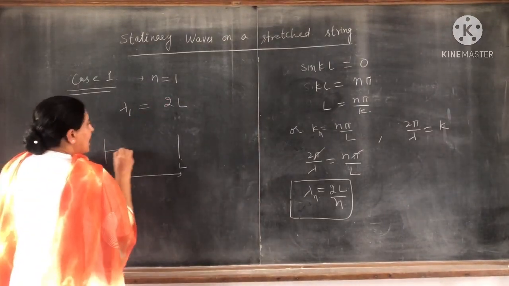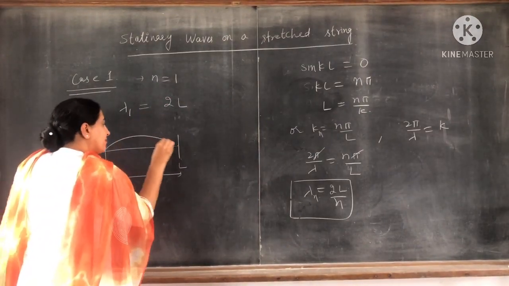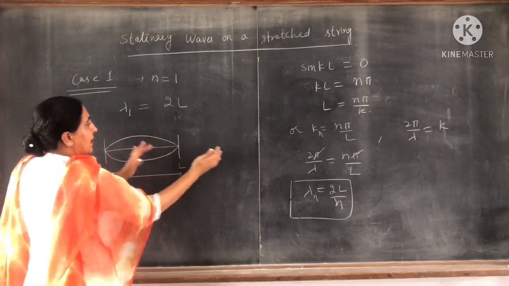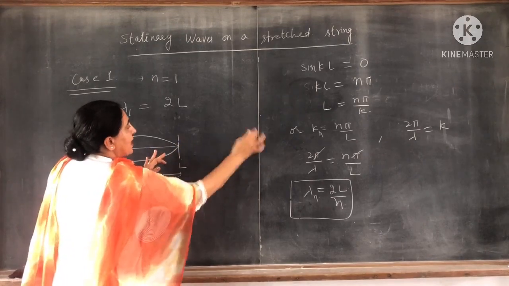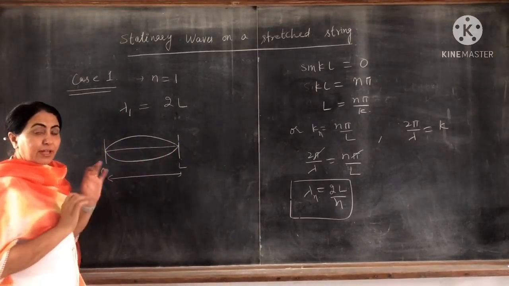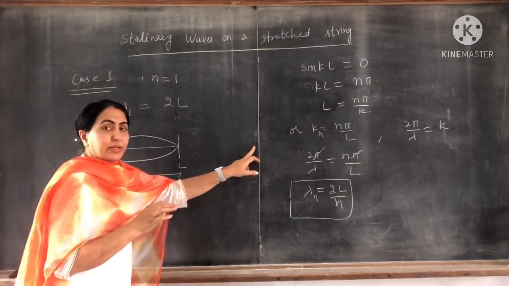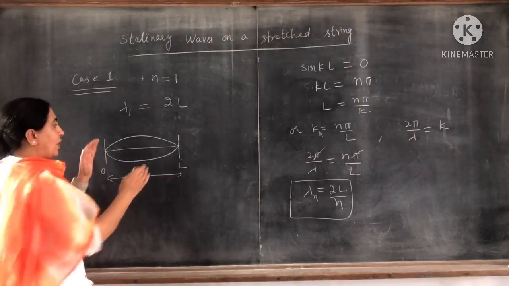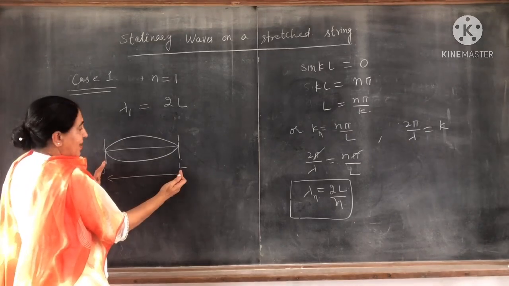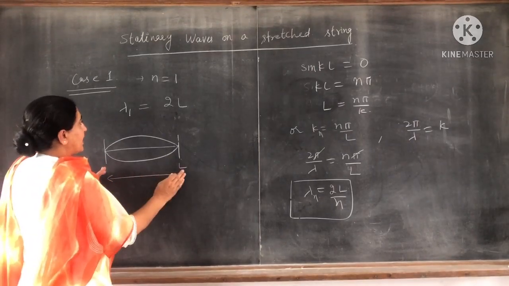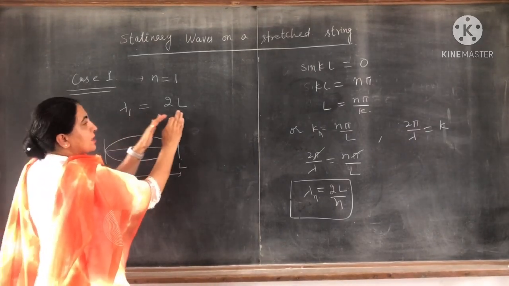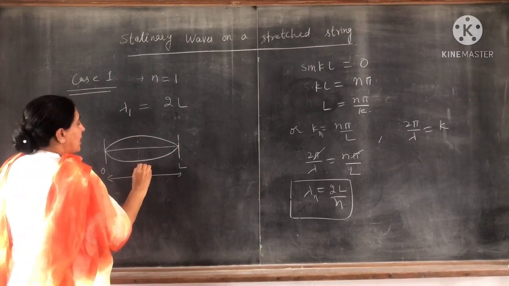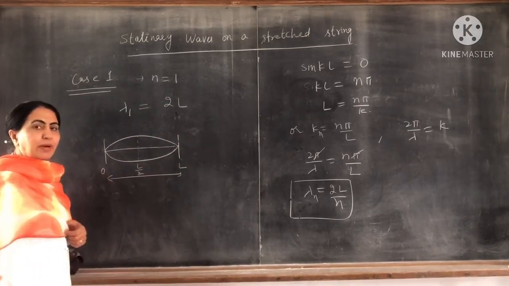So we only have this portion, x equal to 0 to L, because lambda 1 is equal to 2L here. So here is the point x equal to L by 2.